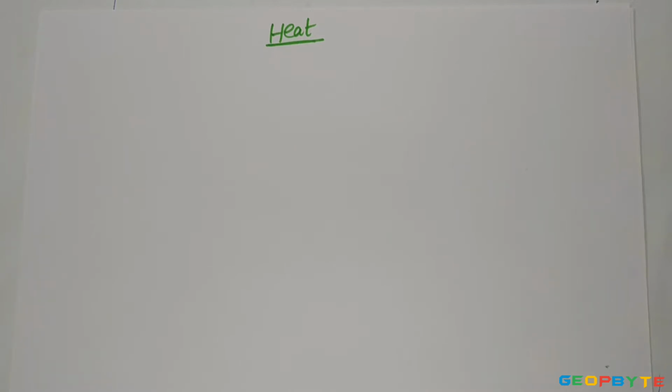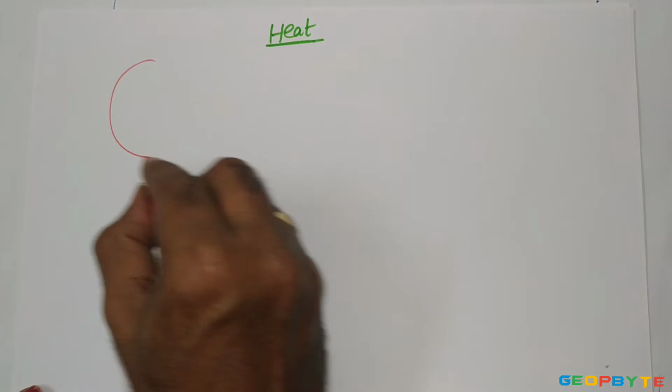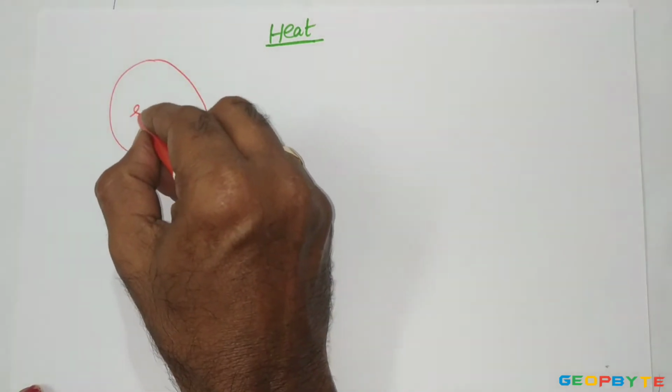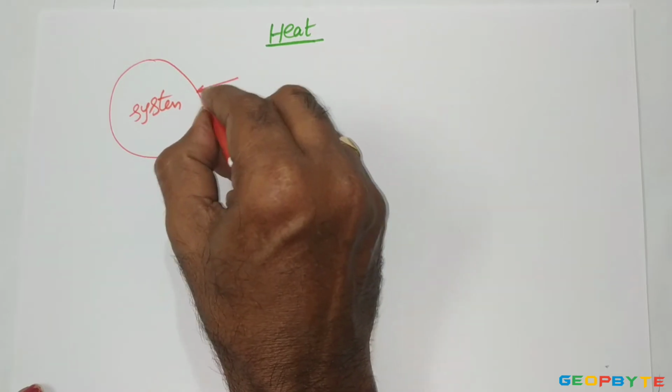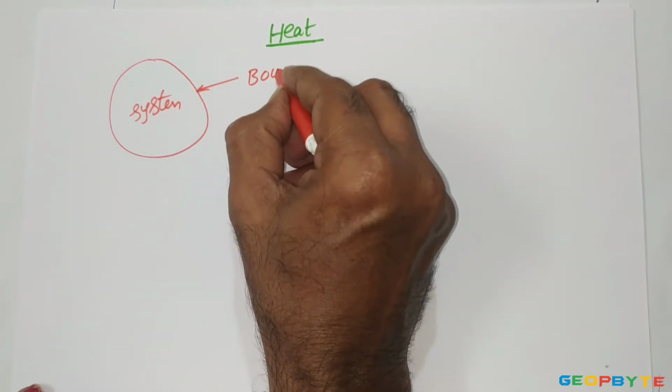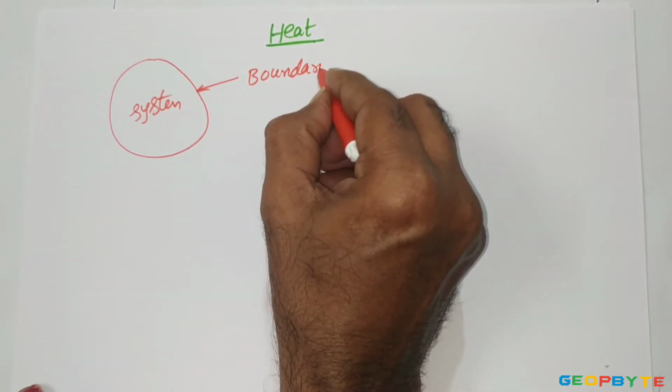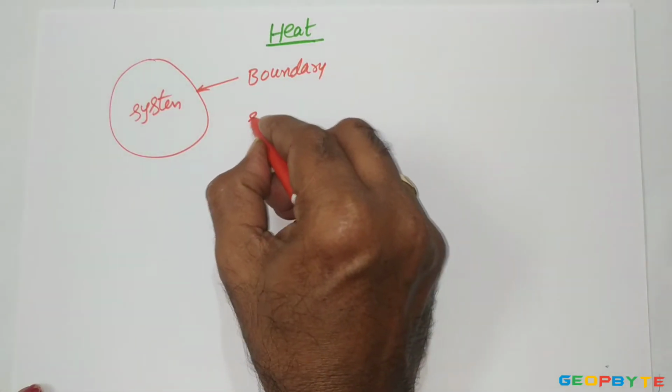So thermodynamic heat is also a kind of energy which is crossing the boundary of the system only because of the temperature gradient or temperature difference. It is like this. Let us take a system. This is your system. As we know, this is the boundary and surroundings.